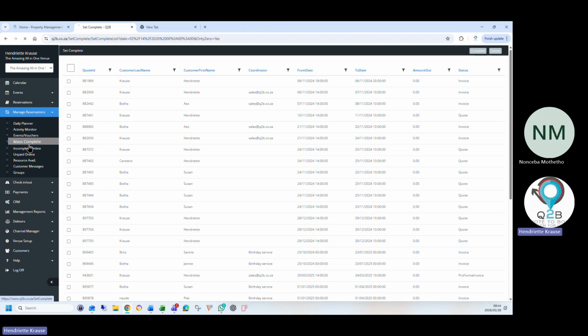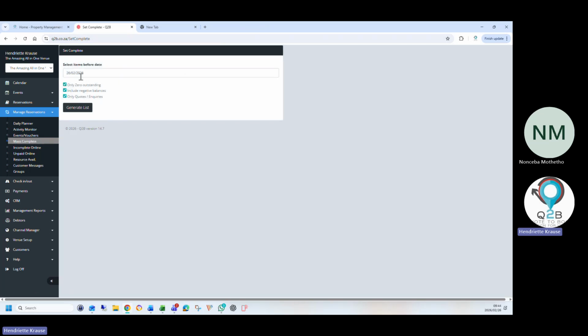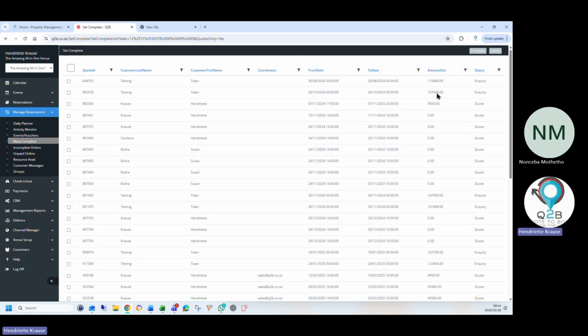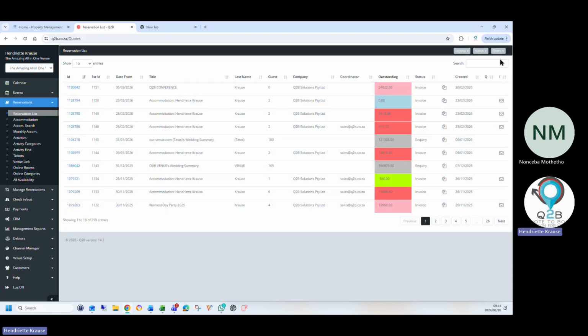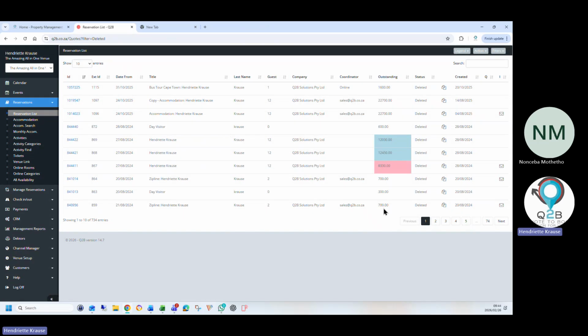So you can also filter and clean your old quotes like this. I can say any old quotes before December 31st. There's my old quotes and I can put them in deleted status. And it never disappears. They will always stay there. If you go to delete, it will always stay and remain on your list. It never goes away.